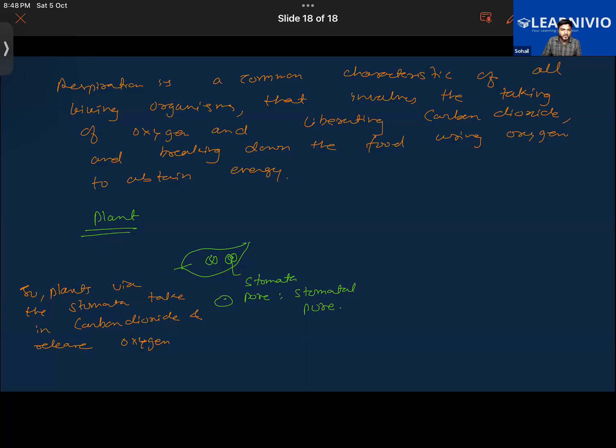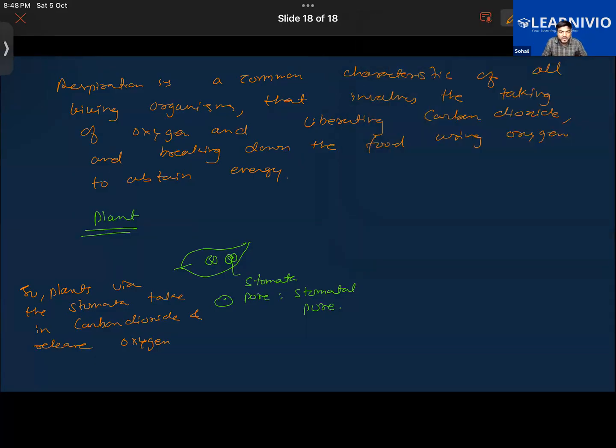So see, in the process of photosynthesis, plants are taking carbon dioxide and releasing oxygen. Try to understand this concept. Some of the oxygen the plant will be releasing back into the air. Some of it will be used by the plant to carry out respiration, because for respiration, for the breakdown of the food, which gas is required? Oxygen. Oxygen is required to break down the food.